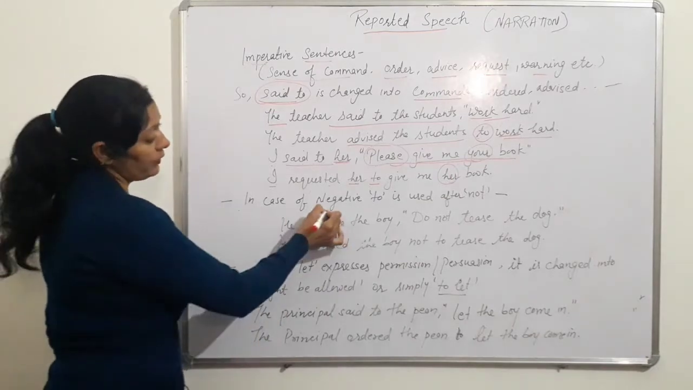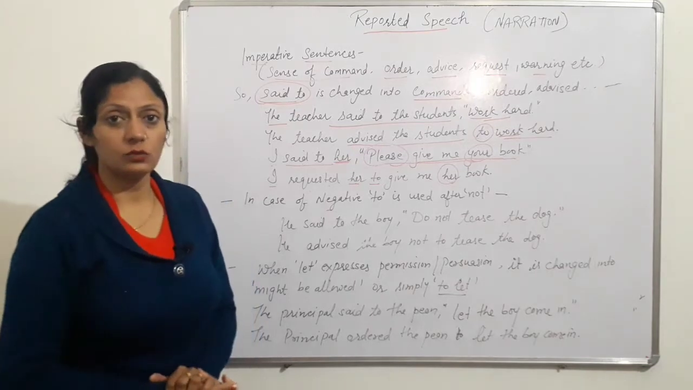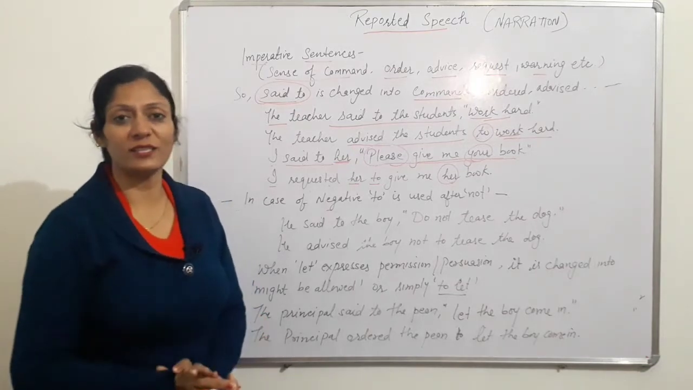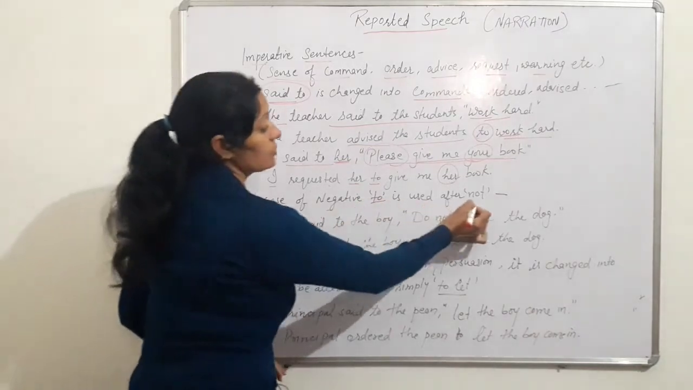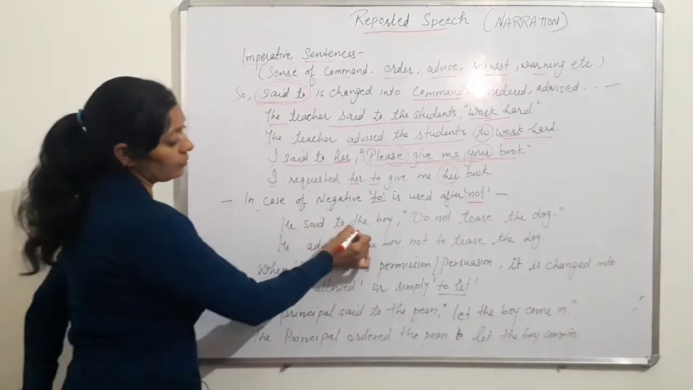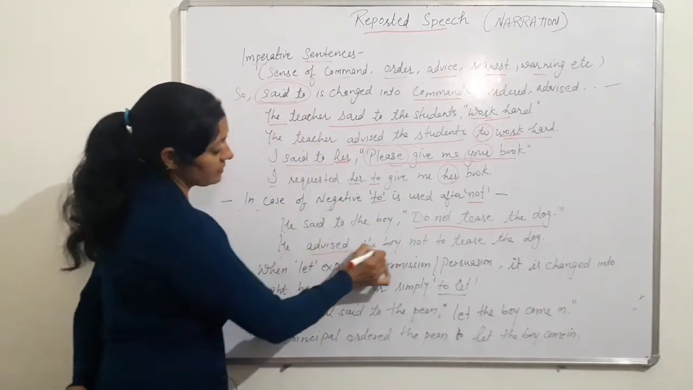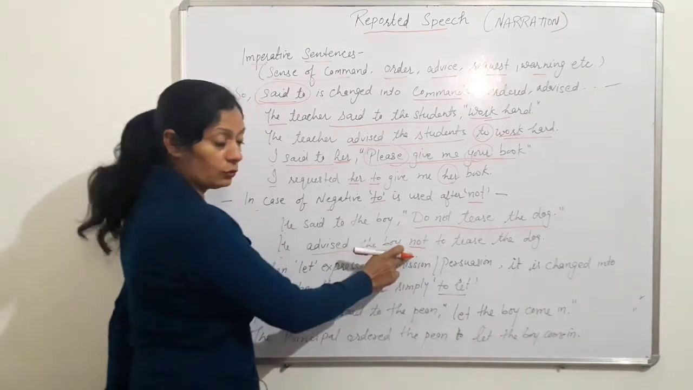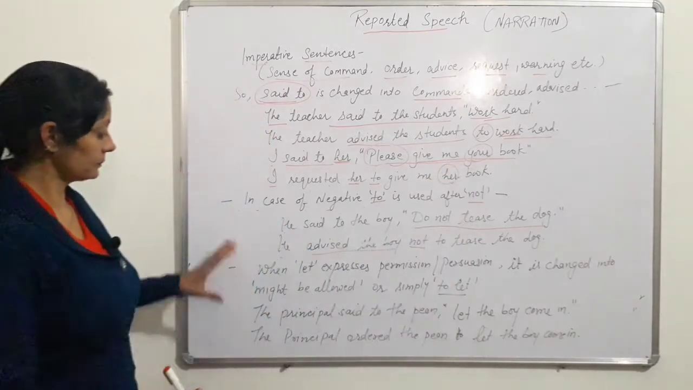Then in case of negative sentences, suppose 'do not' or 'does not' or 'did not' is used. 'Did not' is not used here; 'do not' or 'does not' is used. In case of negative, 'to' is used after 'not'. He said to the boy, don't tease the dog. So, he advised the boy. At first we use 'not', then 'to': not to tease the dog.